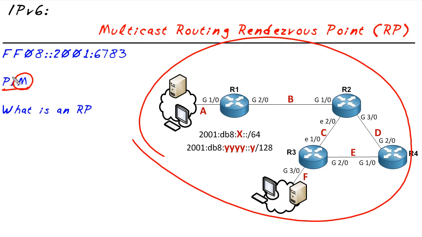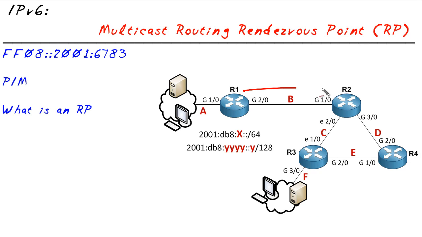The protocol independent part means I don't care, says PIM. I don't care how you got the unicast routing working. You could use EIGRP or ISIS or OSPF or static routes for all I care. As long as the unicast routing is working, we're going to overlay the multicast on top of that already functioning network. So when PIM is enabled, R1 and R2 will become PIM neighbors, R2 and R3, R2 and R4, R3 and R4, and they'll all know about each other.